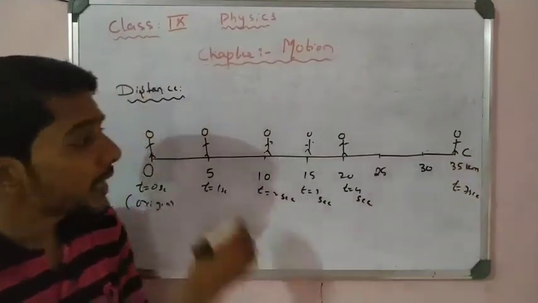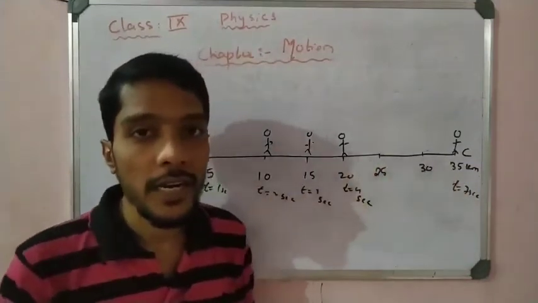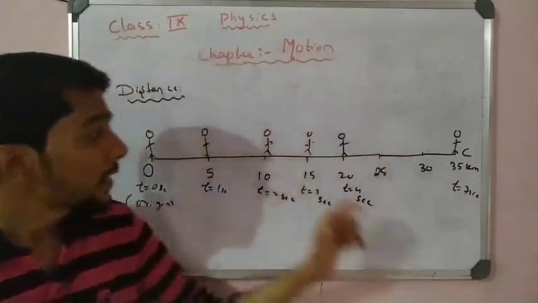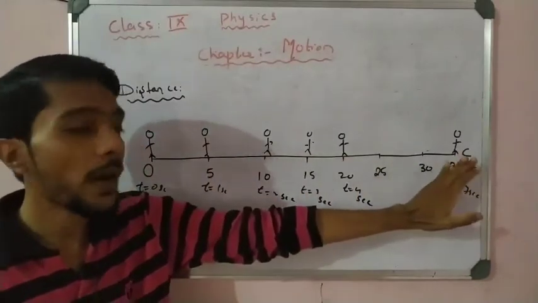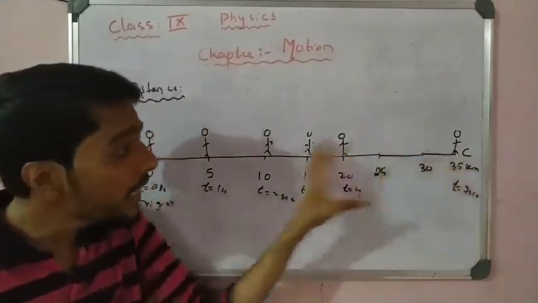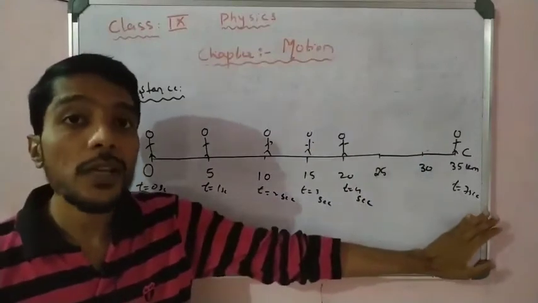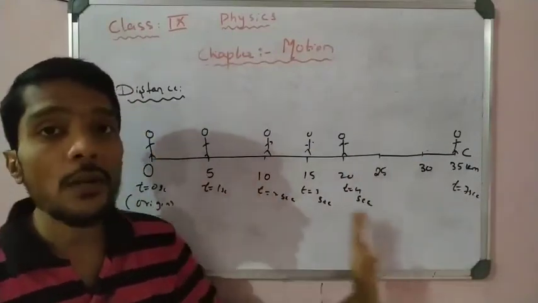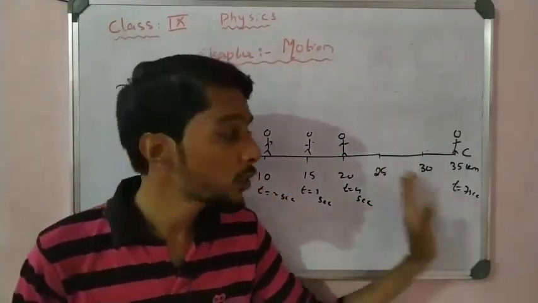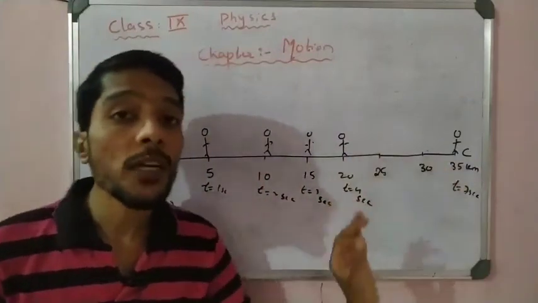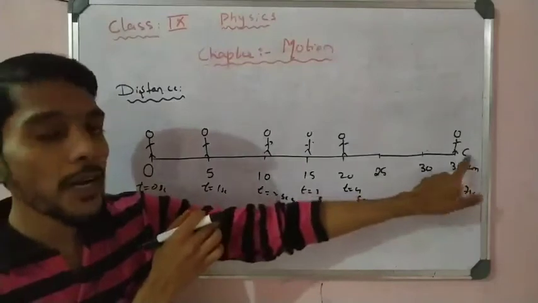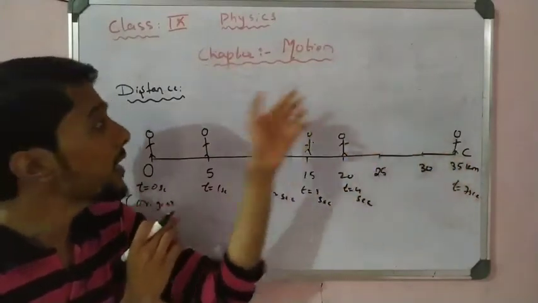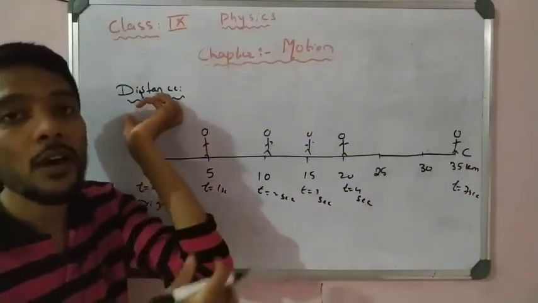35 kilometers. So that is called a distance, right? Distance means the object traveled a distance, the actual path traveled by the object at a given instant of time. The object covered the distance. So the distance the man covered from the origin to the C point is 35 kilometers. That is called the distance traveled by the object.